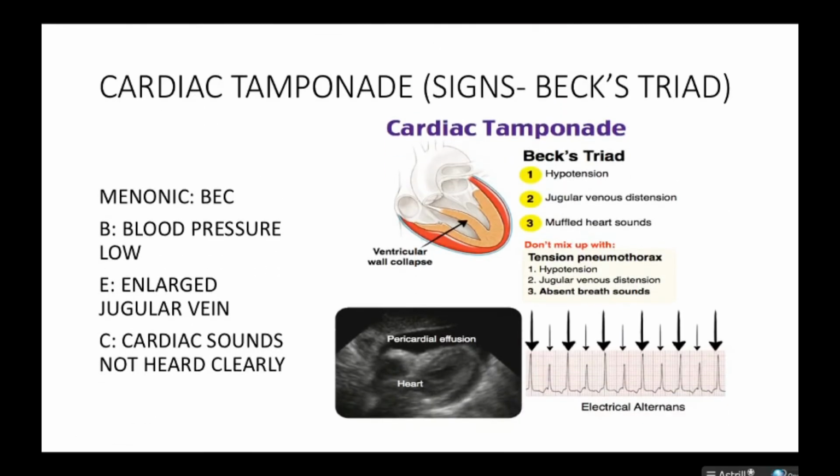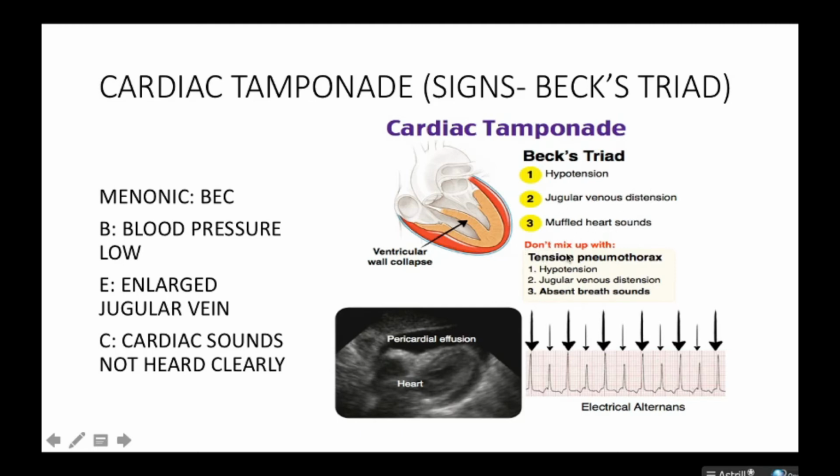Now let's look at a summary of the Beck's triad. A simple mnemonic for you to remember the Beck's triad is Beck, B-E-C. The B stands for blood pressure low, representing the hypotension. The E stands for enlarged jugular vein, and the C stands for cardiac sounds not clearly heard. So these are the Beck's triad: hypotension, jugular venous distension, and muffled heart sounds.